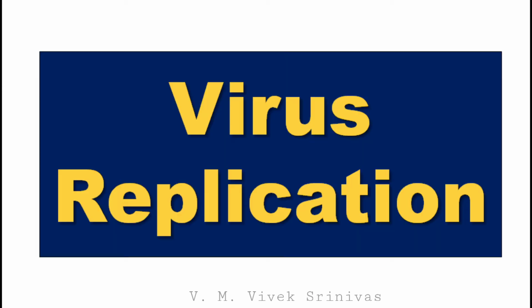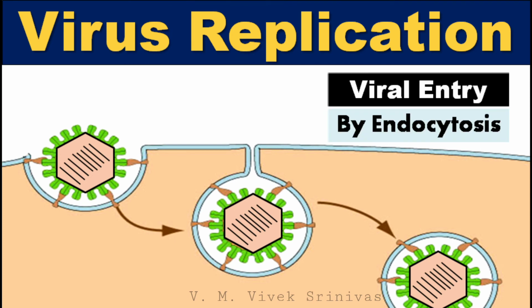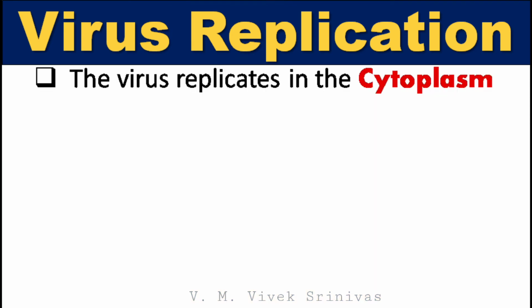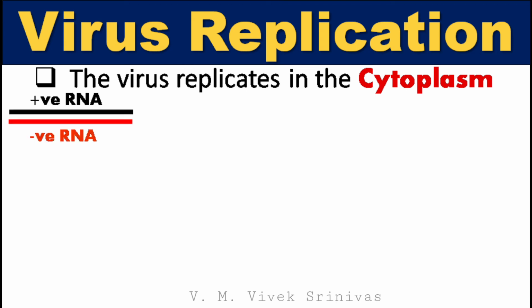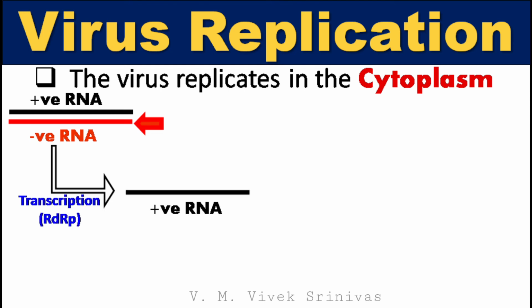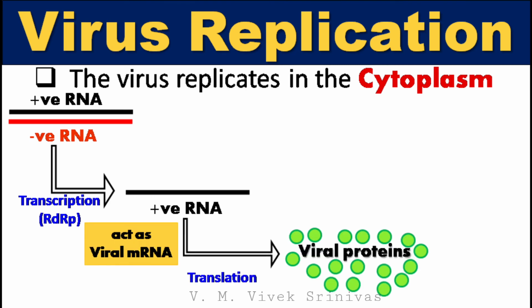Virus replication. The Bluetongue virus enters the host by endocytosis. Following entry, the virus replicates in the cytoplasm. Here, the genome is double-stranded RNA. Only the negative sense RNA is transcribed, synthesizing the positive sense RNA. This positive sense RNA, which is similar to mRNA, is translated for viral proteins.